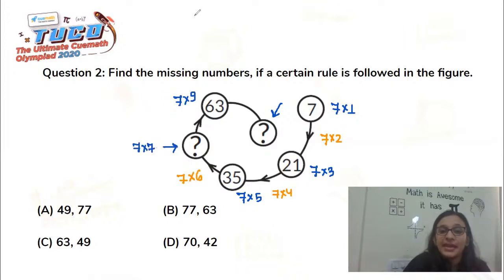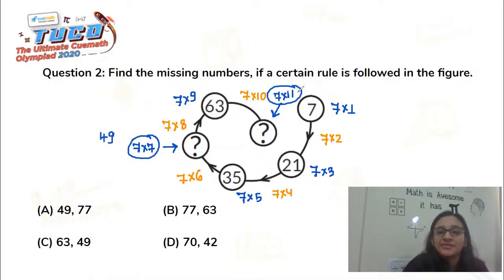And then we should skip 7 times 8 and clearly comes 7 times 9. Then we should skip 7 times 10 and we should go on to the next multiplier, which is 7 times 11. So the ones which are missing are 7 times 7 and 7 times 11. So 7 times 7 is nothing but 49 and 7 times 11 is nothing but 77.